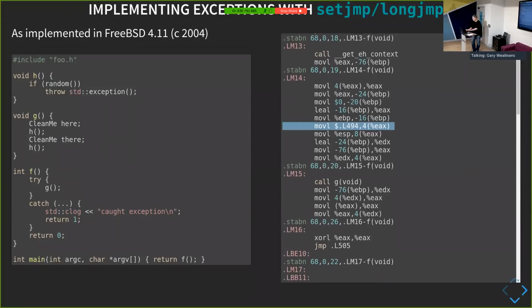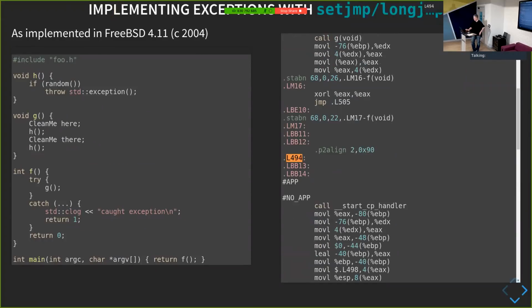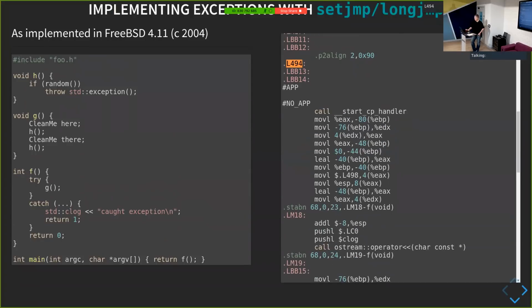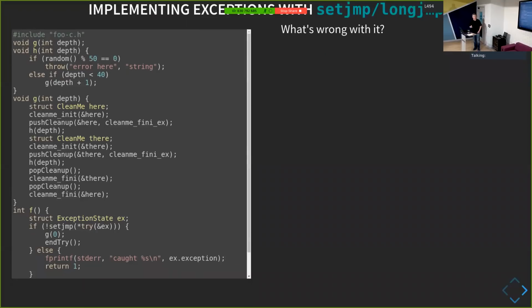So here's the label it uses, it's 494. And down here you can see that this is actually the exception handling code, okay? So it's not actually calling setjmp, but it's doing effectively the same thing. It's holding on to machine state so it can be restored later on, okay? So that's how setjmp/longjmp exception handling works, basically.